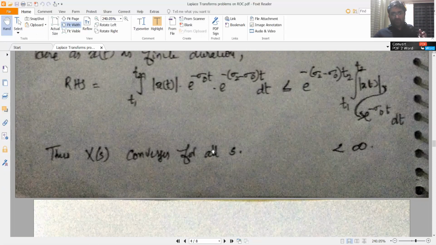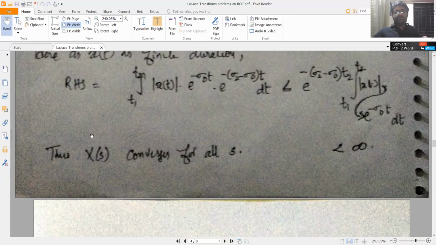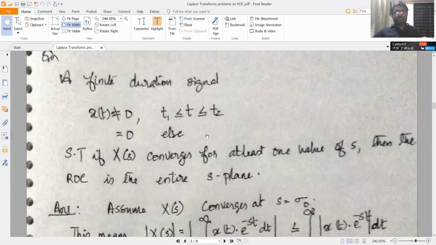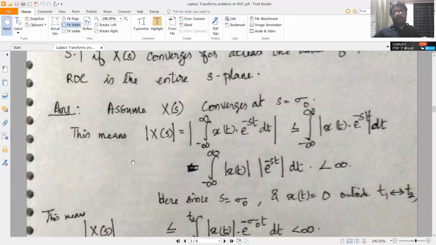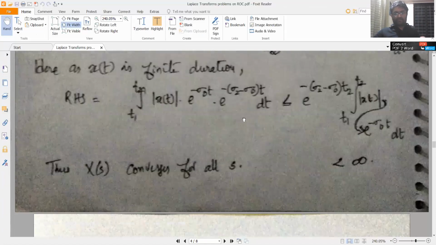X of s also converges for sigma 1, which is greater than sigma 0, and you already assumed that x of s converged at sigma 0. So x of s converges for real part of s less than sigma 0 and real part of s greater than sigma 0, which means x of s converges for all s. So what's our conclusion? For a finite duration signal, the ROC is the entire S-plane. So we have proved that property of the region of convergence.